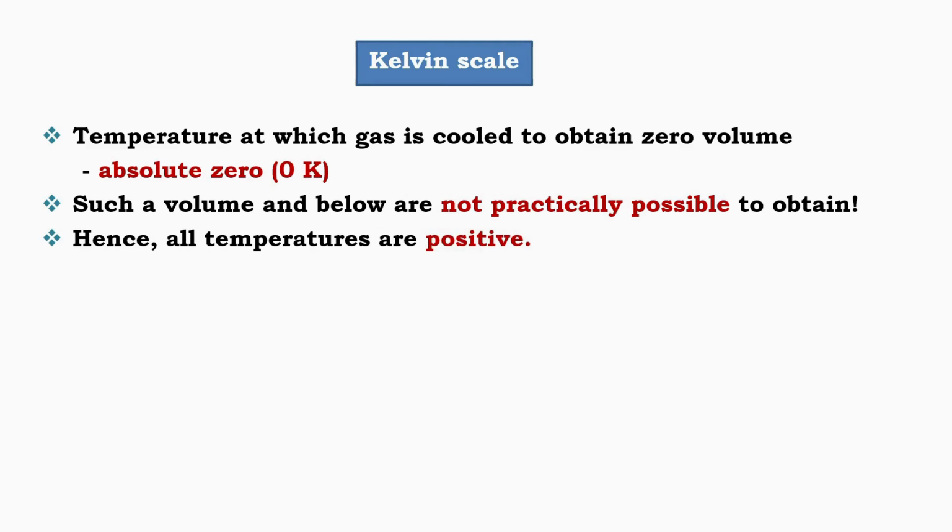Kelvin-Celsius relationship. To convert temperature between the Celsius scale and the Kelvin scale, we use a simple relation. Temperature on the Kelvin scale is equal to temperature on the Celsius scale plus 273.